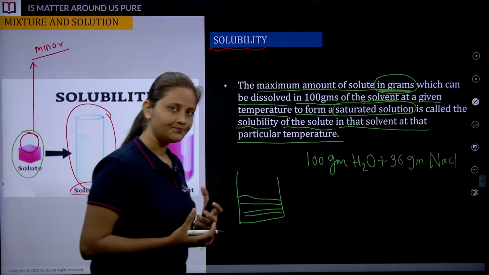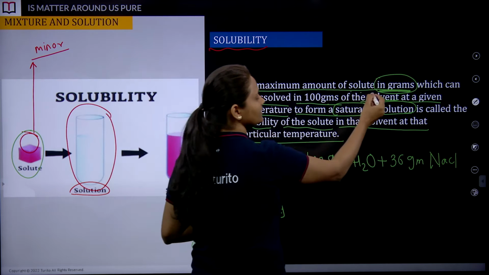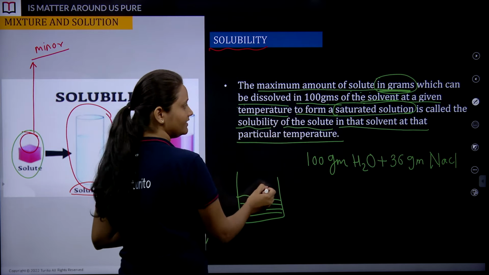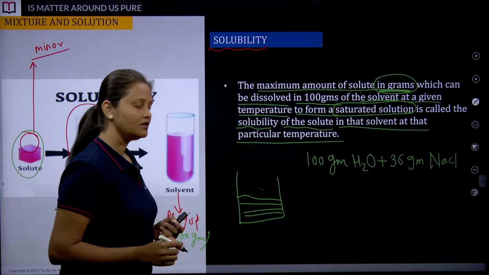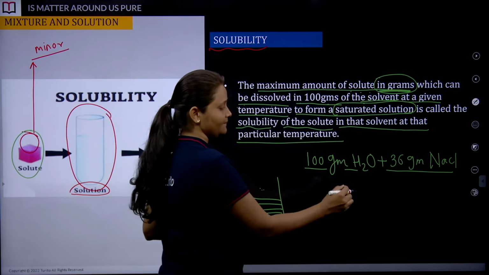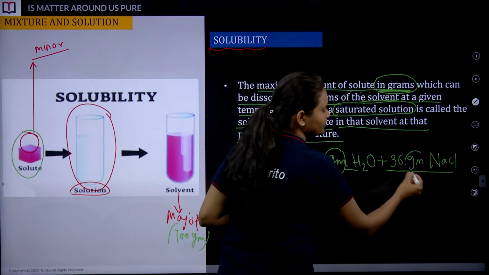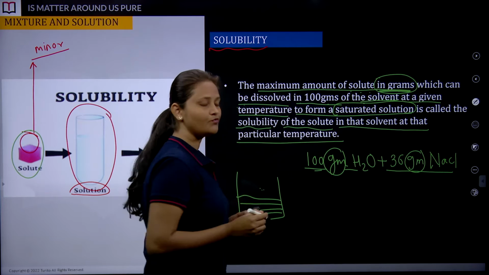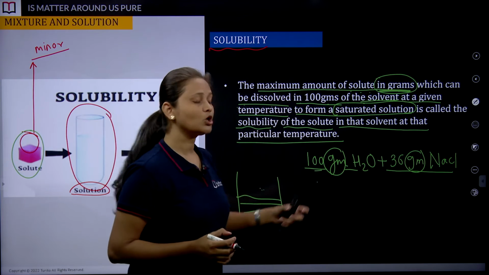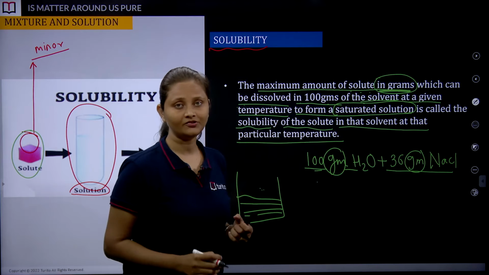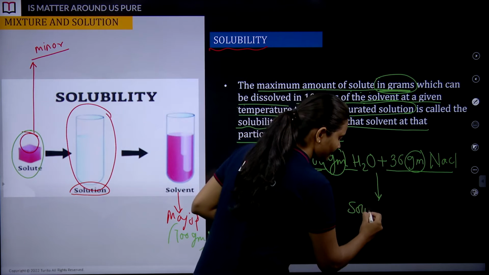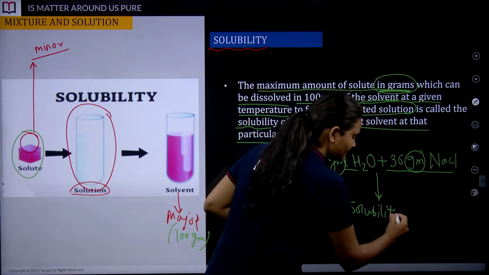So the maximum amount of solute in grams which can be dissolved in 100 grams of the solvent: 100 gram of water can dissolve 36 gram of NaCl. Focus on the unit also. In this water, 36 gram of NaCl can get dissolved at the particular temperature. It is known as what? Solubility.